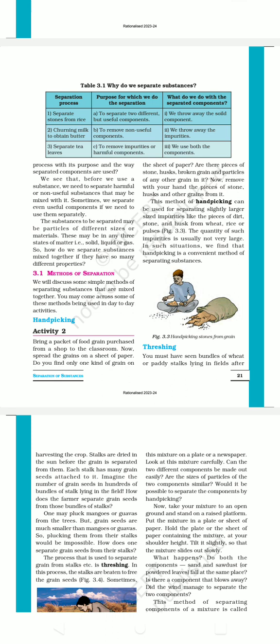You find that there is only one kind of grain on the sheet of paper. But there are also some pieces of stone, husk, broken grain and particles of any other grain in it. Now remove them with the help of your hands.